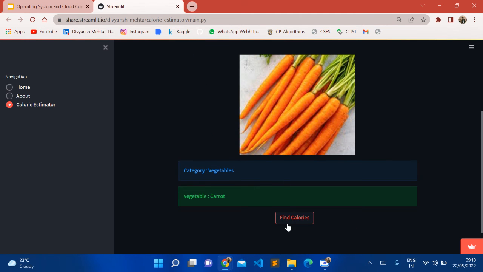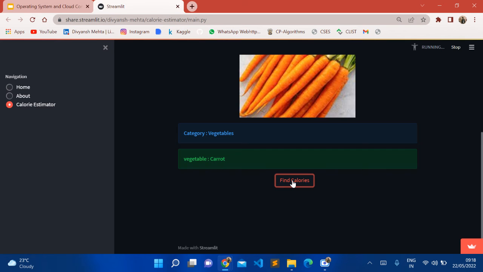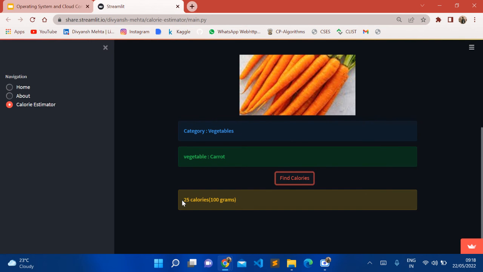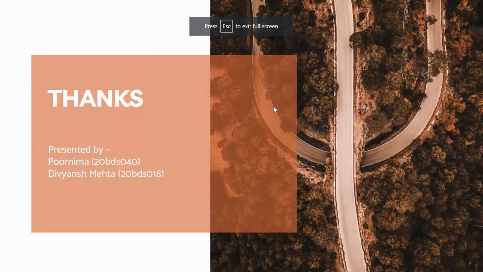Yeah. So if we find calories, yeah. So it says 25 calories per 100 gram. So there's two less calories. So why not eat carrots instead of grapes? So now moving to the presentation now.